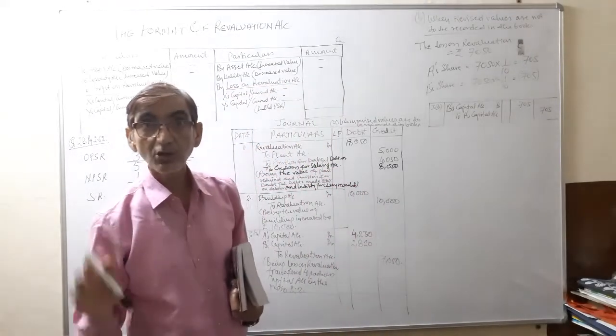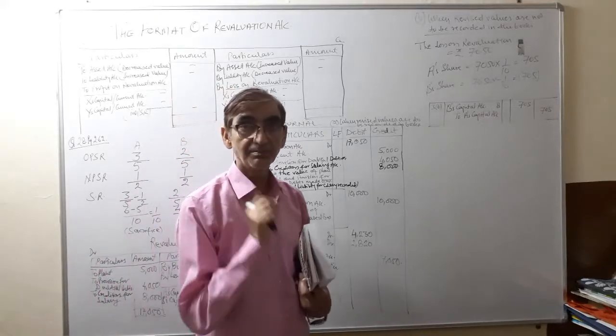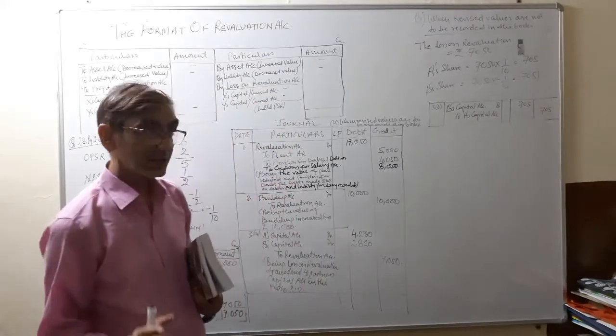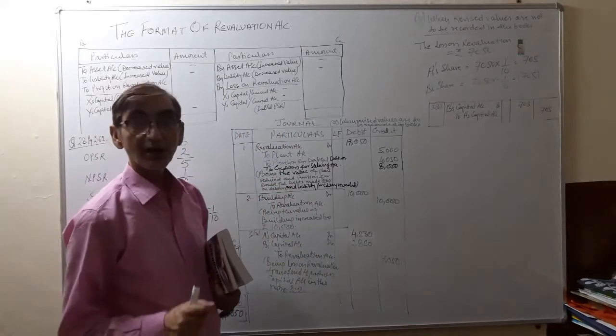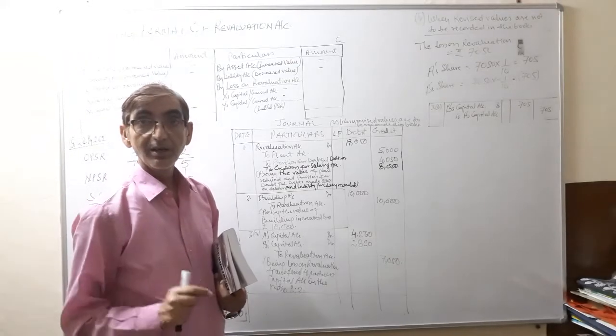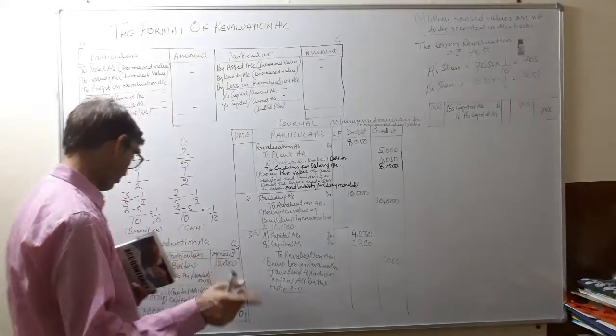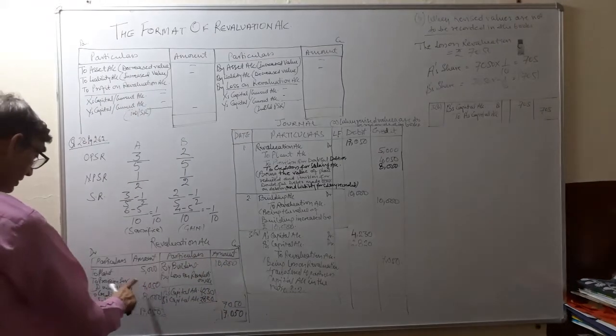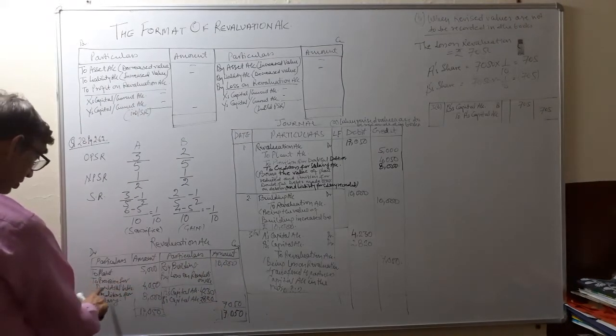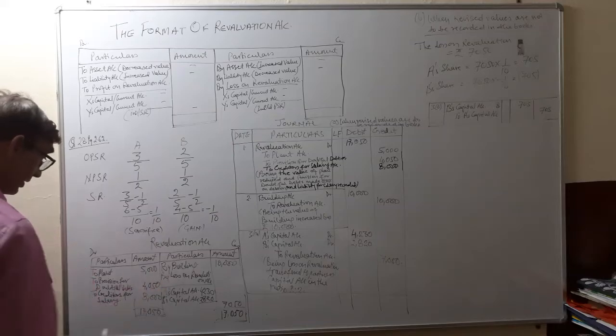Then it is mentioned a provision of 10% is to be created on debtors for doubtful debts. This provision is also reducing our debtors by 10%. The debtors given in the balance sheet are 40,500. So 10% of 40,500 is 4,050. So 4,050 is the provision for doubtful debts, 4,050.